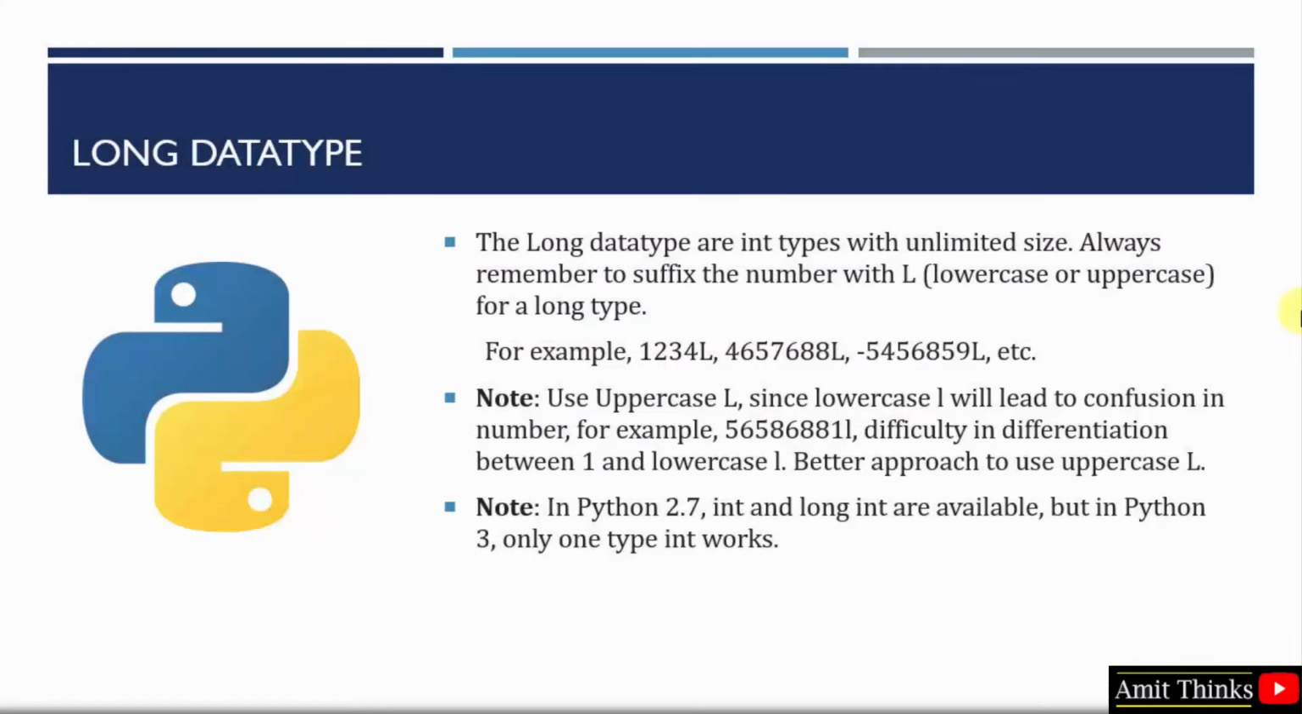So we have long type also. The long data types are int types with unlimited size. You must have seen some numbers with the suffix like capital L and small l. Here are the examples. Use uppercase L to avoid any confusion, since lowercase l will look like this, so it will be difficult to differentiate. In Python 3 you can see only one type, int, works. That means long isn't supported in Python 3.10, I should say.